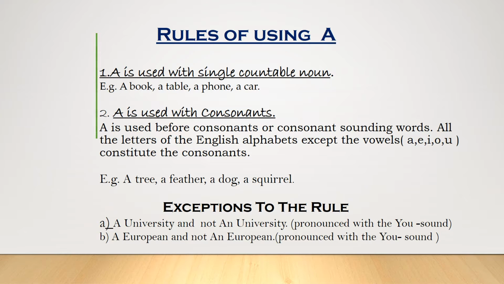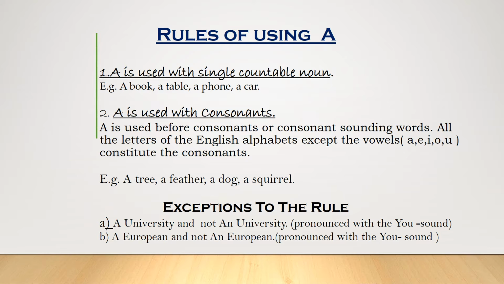Let's take a look at the rules when using the article a. A is used with a single countable noun: a book, a table, a phone, a car. A is used with consonants. All the letters of the English alphabet, except the vowels, constitute the consonants. A is used before consonants or consonant-sounding words: a tree, a feather, a dog, a squirrel.